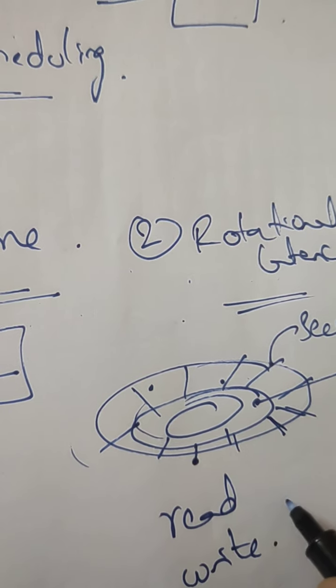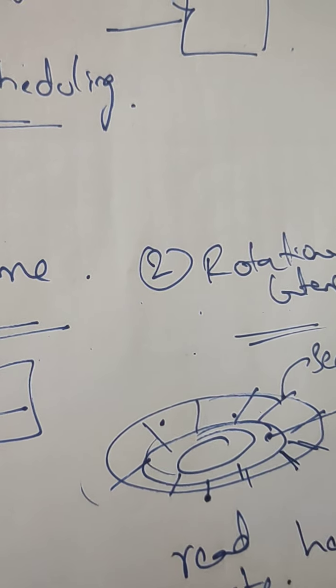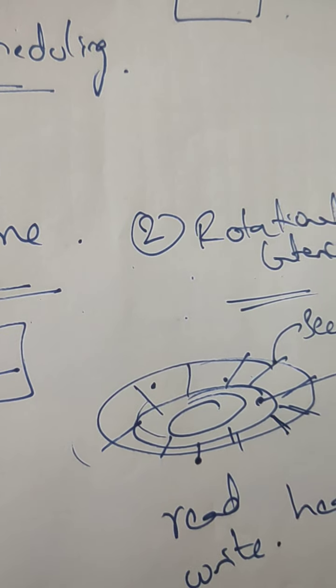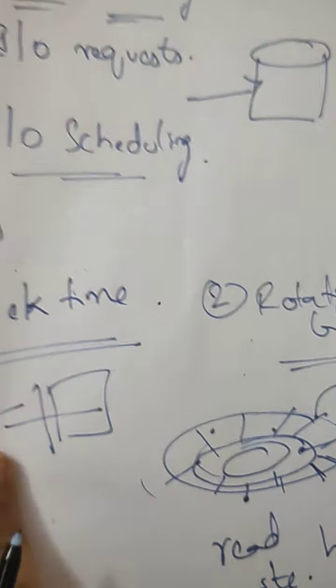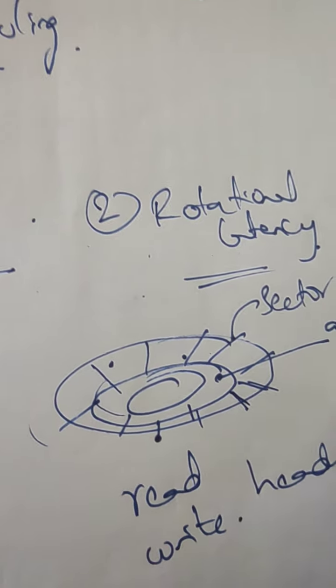We can also say the read and write heads. The scheduling algorithm that gives minimum rotational latency is the better one. So this must be the least, that is, minimum.